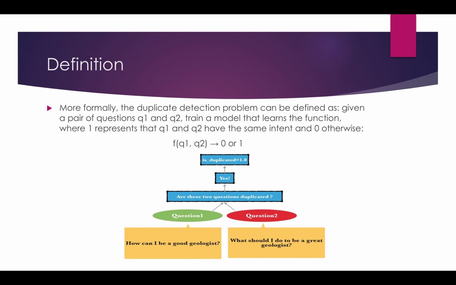So the problem definition is that we have to detect duplicate questions. Given a pair of questions Q1 and Q2, we have to train a model that learns a function where one represents that Q1 and Q2 have the same intent, or zero otherwise.